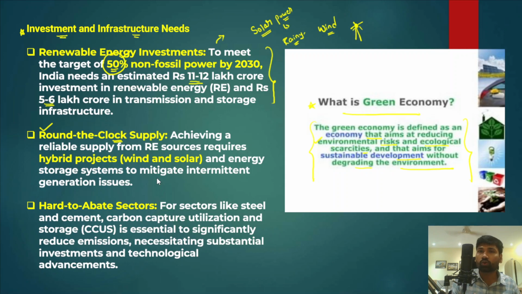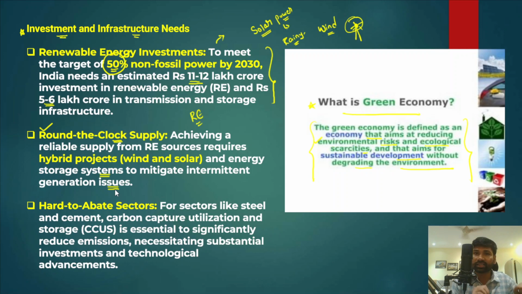So if there is not enough wind to run these turbines, that also creates a lot of problems. And in renewable energy, we must ensure the availability of round the clock supply. That actually requires robust storage systems, and we should also mitigate the intermittent generation issues.